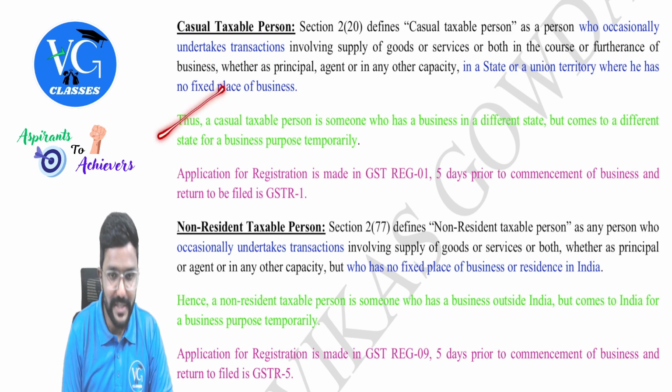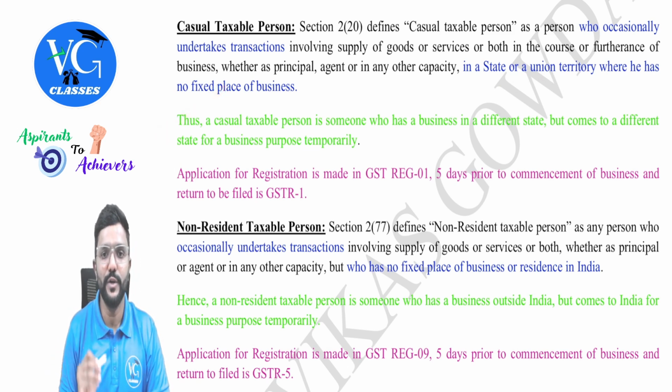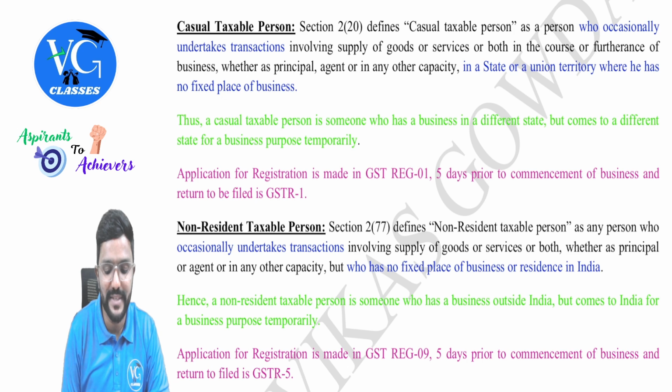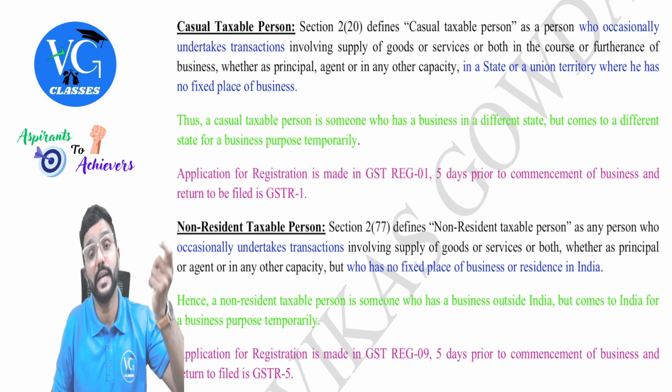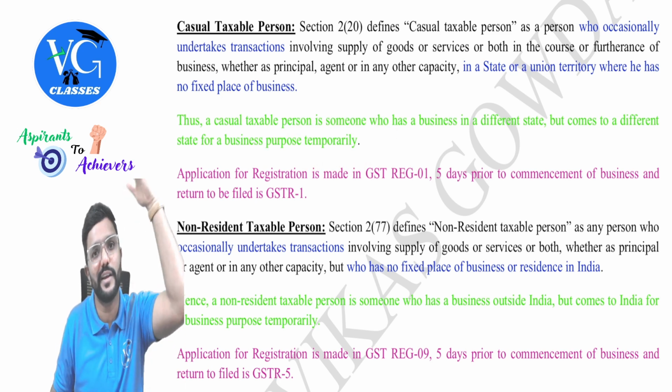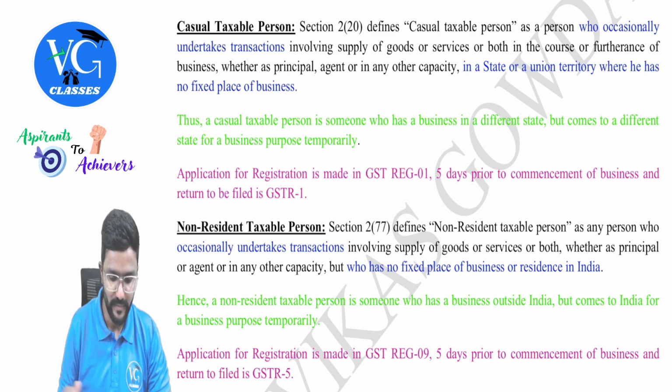Okay. Thus, a casual taxable person is someone who has a business in a different state but comes to a different state for a business purpose temporarily. Is he going there and setting up a new branch? No, no, no. If he is going and setting up a new branch, then he has to take regular registration as usual, normal. Yes, sir.